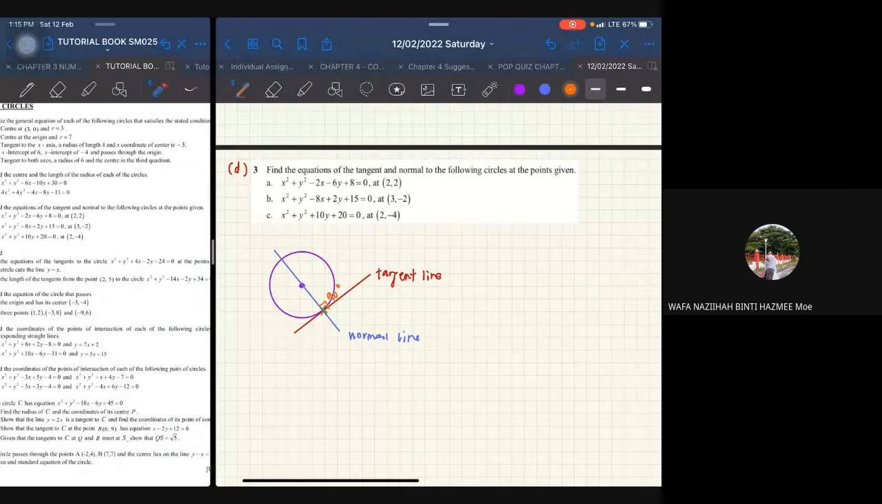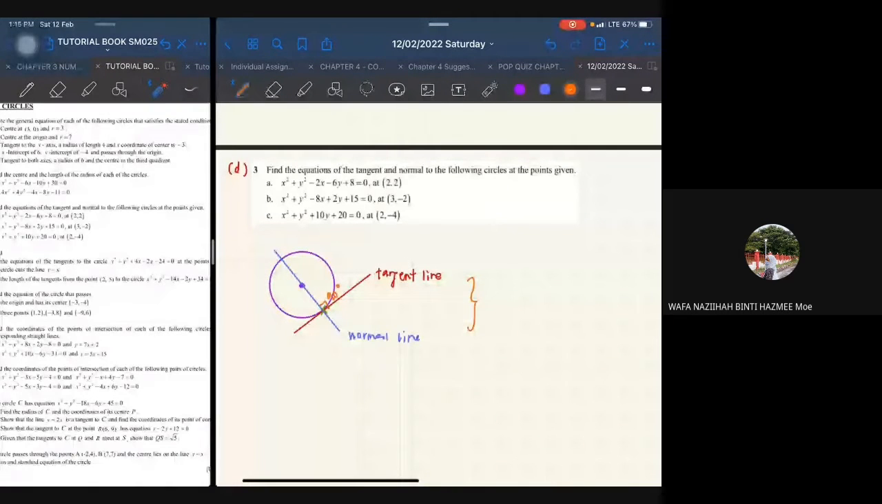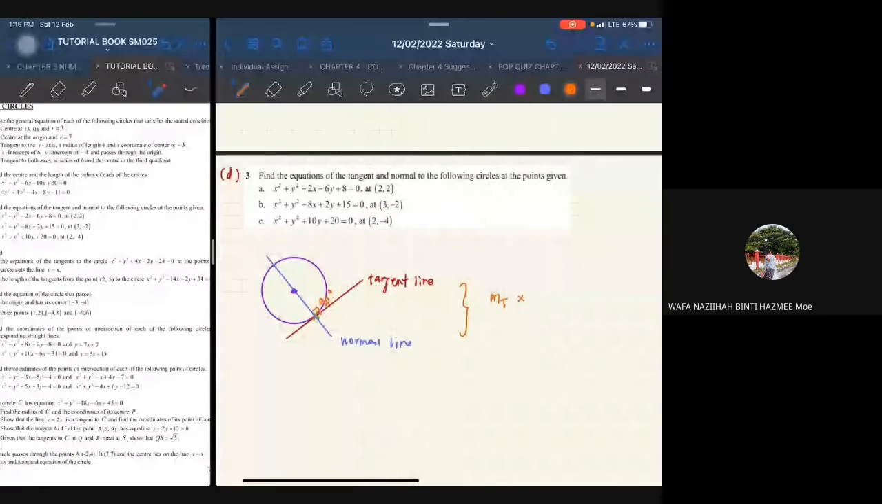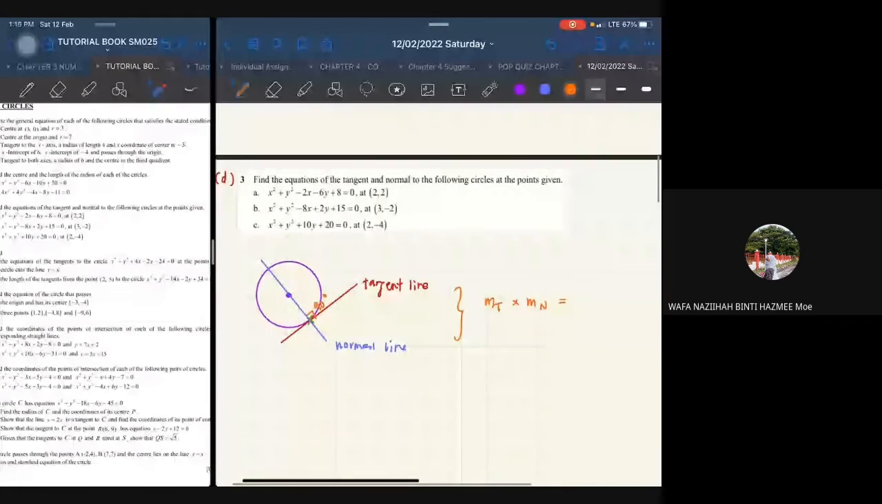Another relationship is M of tangent. MT is M of tangent, where M is the gradient of the tangent. When you multiply it with the gradient of the normal, which I denote as MN, you will get -1. So this is the relationship.